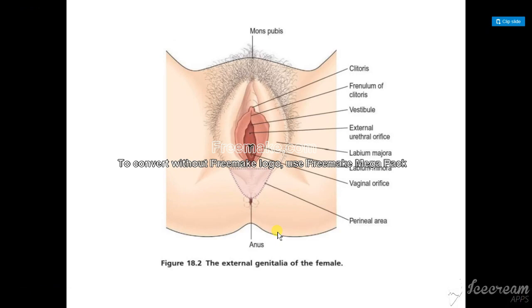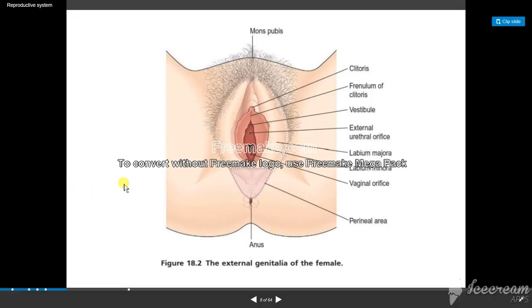The thick folds of the vaginal area are called the labia majora, and the thin folds are called the labia minora. In between, you have a bulging part called the clitoris. And you have two openings: the urethral opening, which is for urination, and the vaginal opening, for menstrual flow.